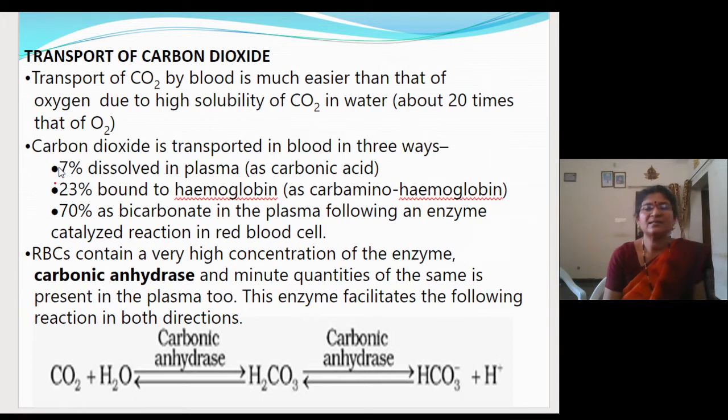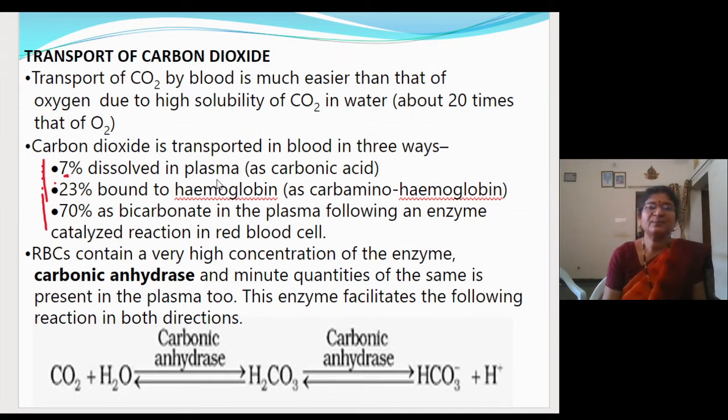So carbon dioxide is transported in 3 ways. That is 7% of carbon dioxide will get transported in the dissolved state as carbonic acid. And 23% will combine with the amine part of the hemoglobin. Fine. Globin is a protein part and proteins are made up of amino acids. And amino acids contain amine group. This you have studied in biomolecules.